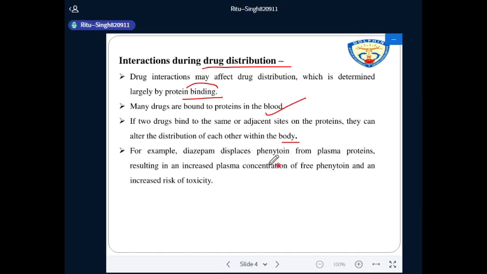For example, diazepam is given with phenytoin, and both bind with the same proteins, and diazepam displaces phenytoin from plasma proteins, resulting in an increased plasma concentration of phenytoin. So the concentration of phenytoin increases in the blood, which increases the effect of phenytoin and also increases the risk of toxicity. So drug interaction during distribution also affects the action of the drug and increases the risk of toxicity.